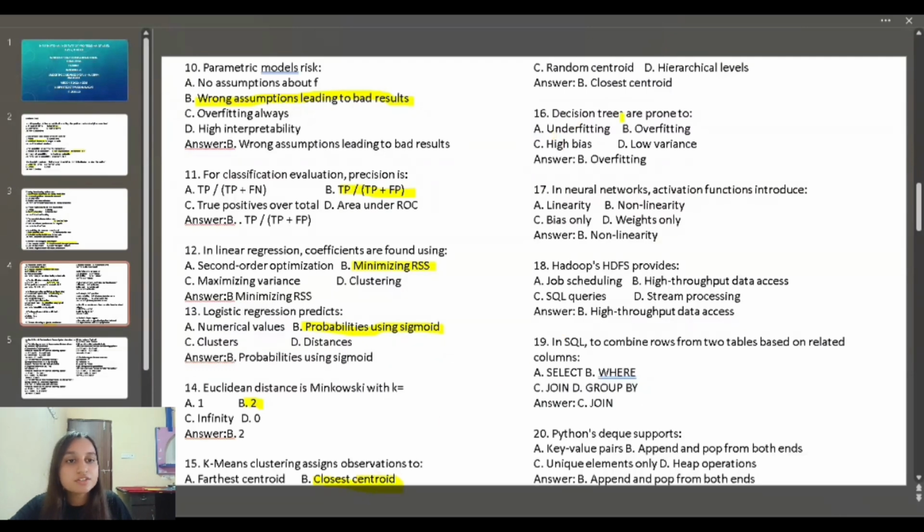Sixteenth question: decision trees are prone to overfitting. Seventeenth: the neural network activation function introduces non-linearity. Hadoop's HDFS provides high throughput data access. In SQL, to combine rows from two tables based on related columns, we use the join method. Python deque supports append and pop from both ends.